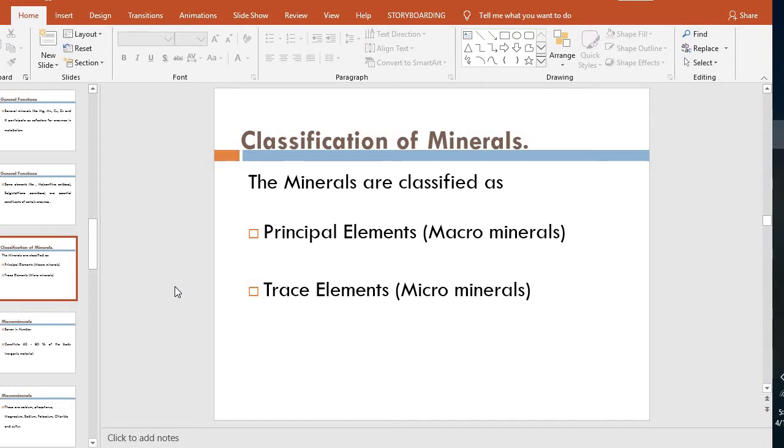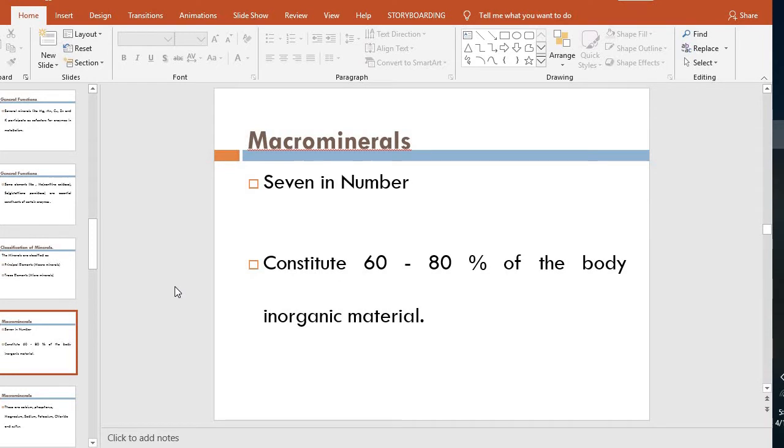You can call them also macro minerals, and then the trace elements, the micro minerals. They can be further subdivided.